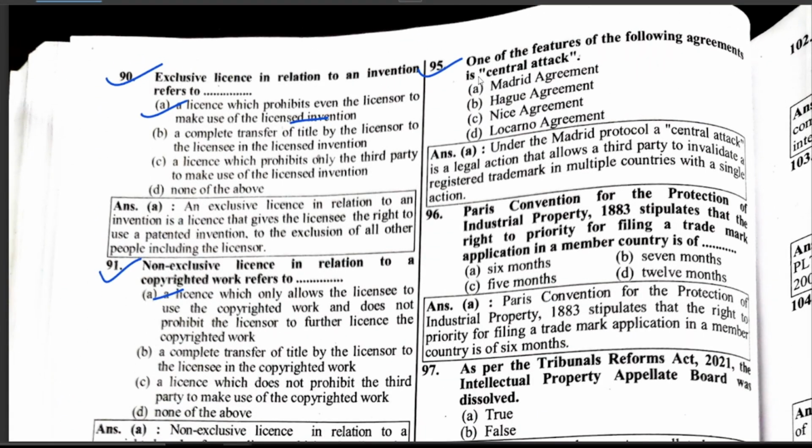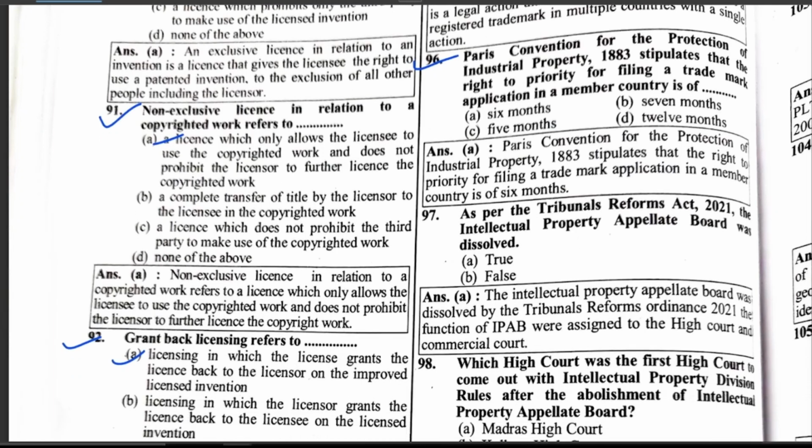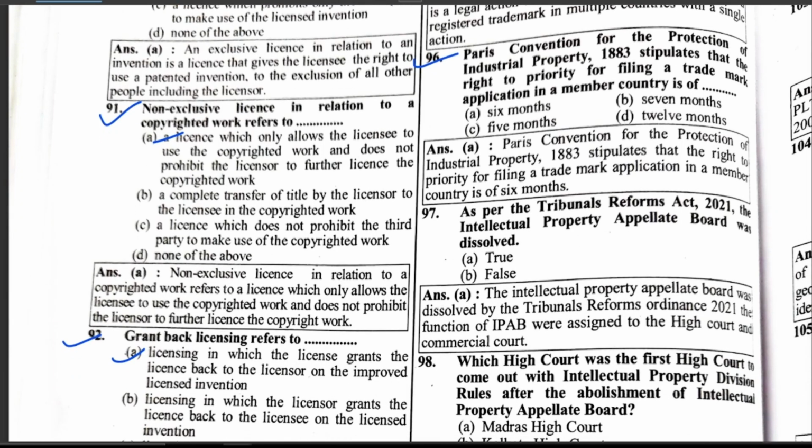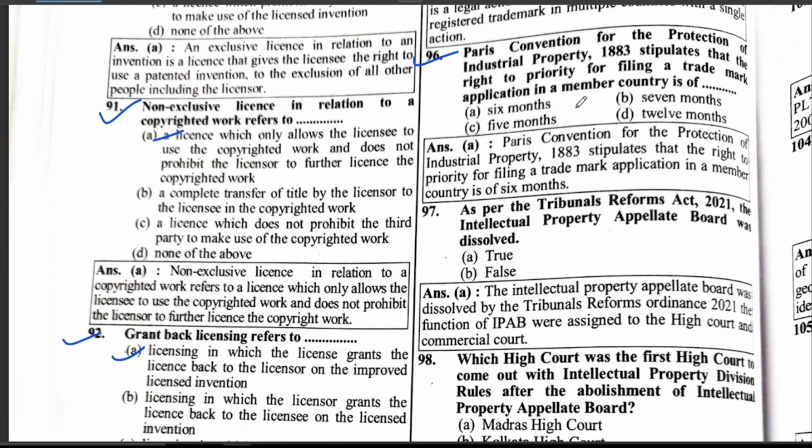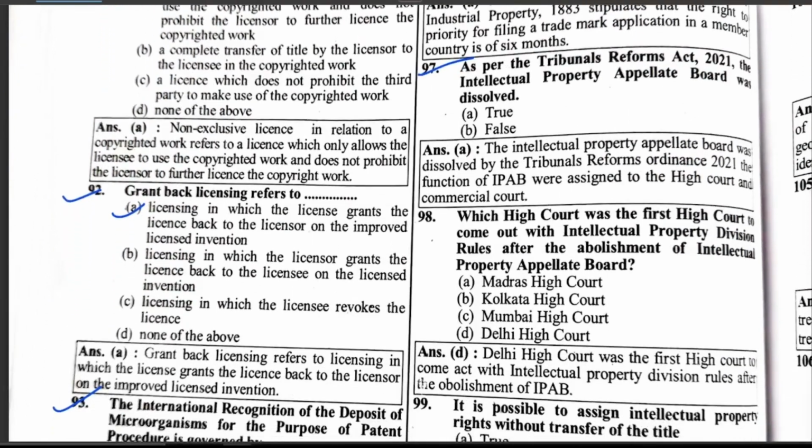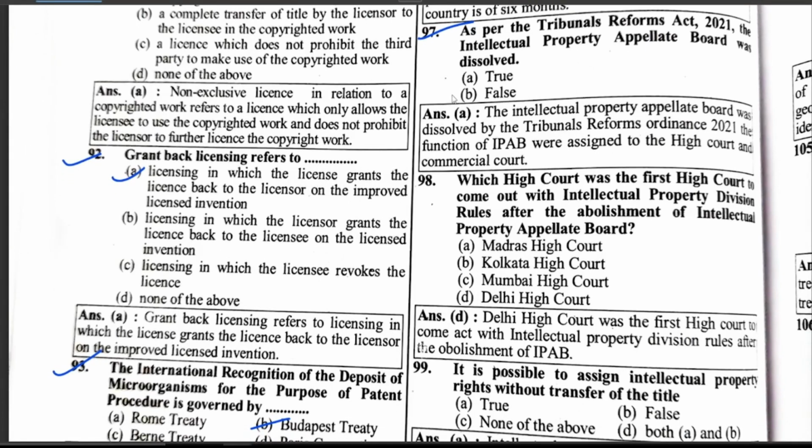One of the features of the following agreement in central attack is the Madrid Agreement. Paris Convention for the Protection of Industrial Property 1883 stipulates that the right to priority for filing a trademark application in a member country is 6 months. As per the Tribunal Reforms Act 2021, the Intellectual Property Appellate Board was dissolved: false. Which High Court was the first to come out with the Intellectual Property Division rules after the abolishment of the Intellectual Property Appellate Board? The Delhi High Court.